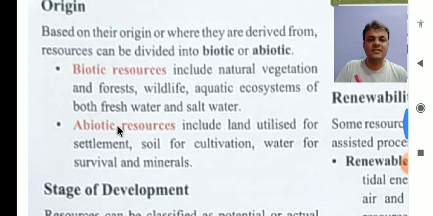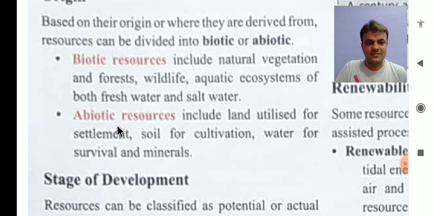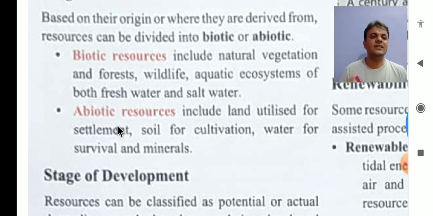Now we'll see abiotic resources. Abiotic resource is the opposite of biotic resource. Whereas in the biotic resource life matters, in the abiotic resources life doesn't matter. They include land utilized for settlement, soil for cultivation, water for survival and minerals. So these are the examples of abiotic resources.